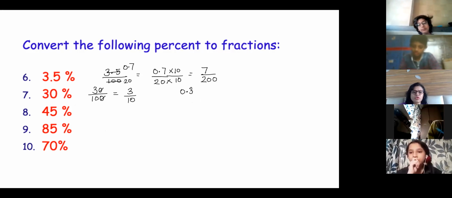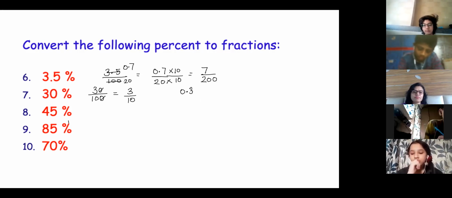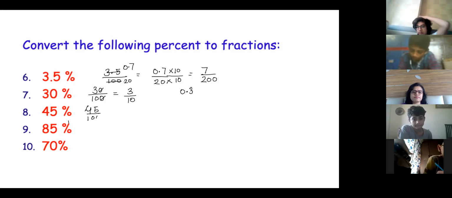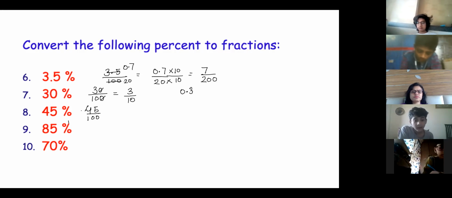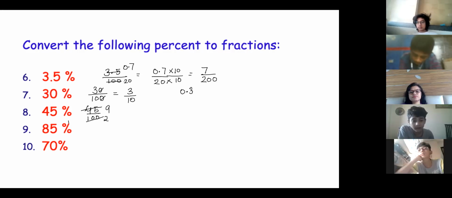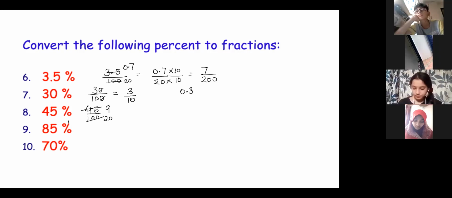Okay, Muhammadi, 45 by 100, can you tell me that? Ma'am, I did that. 45 upon 100, and in the lowest form, 5 nines are 45, 5 twenties are 100, correct. So the answer is 9 upon 20.